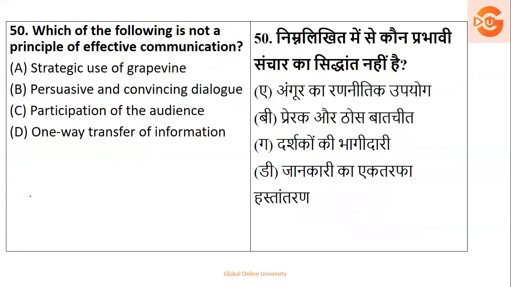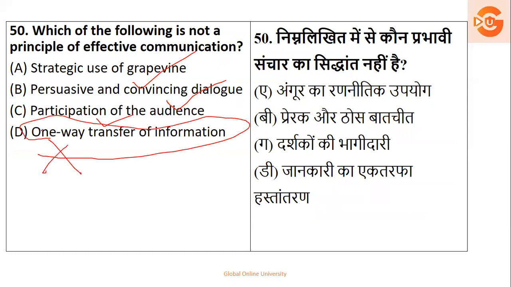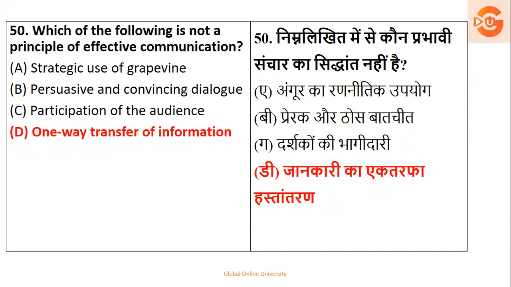And the last one, which of the following is not a principle of effective communication? Strategic use of grapevine, yes. Pervasive and convincing dialogues, yes. Participation of audiences, yes. One way transfer of information, no. It should be two way. So, which is not the principle? That is one way transfer of information.